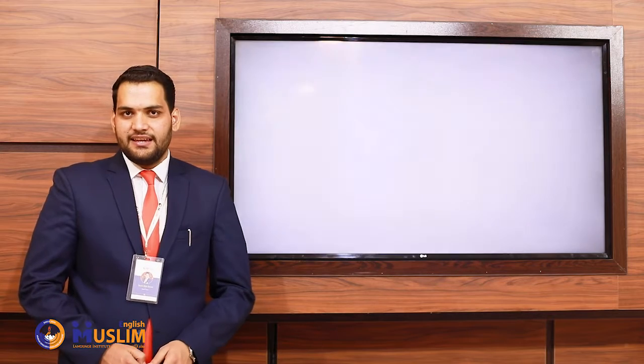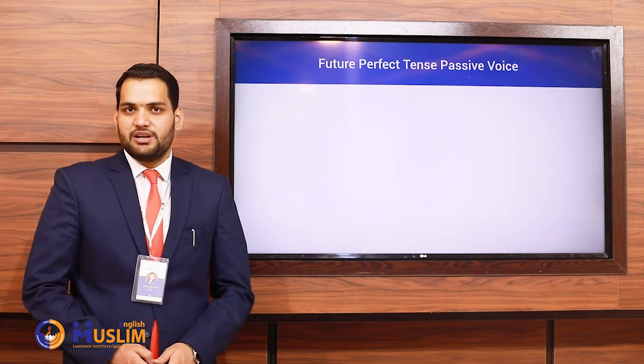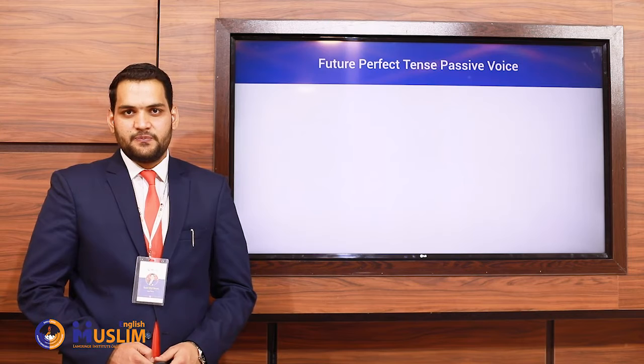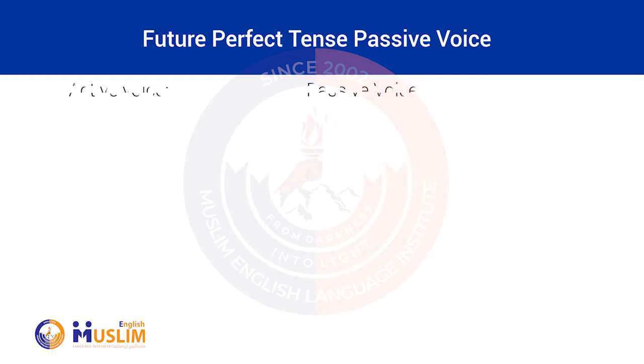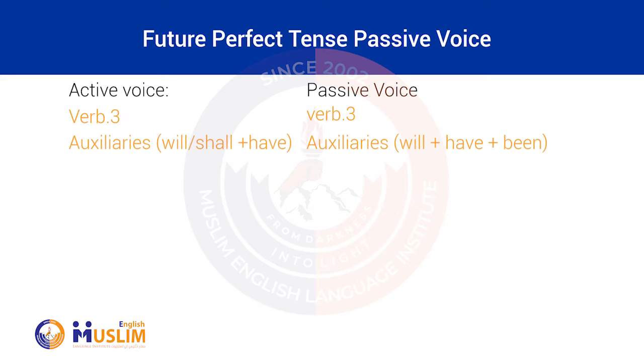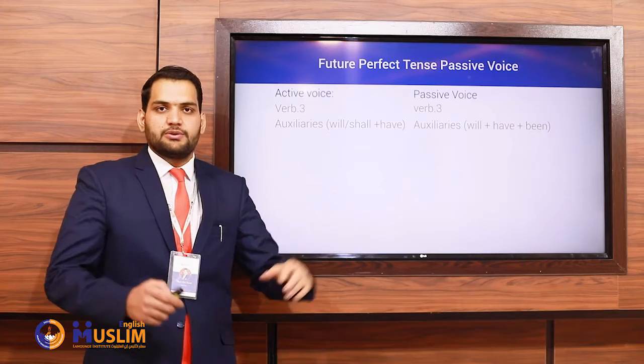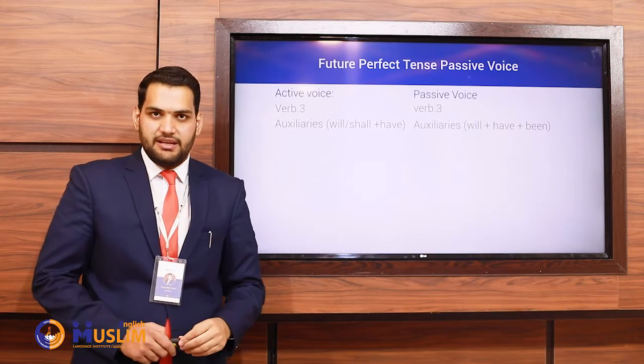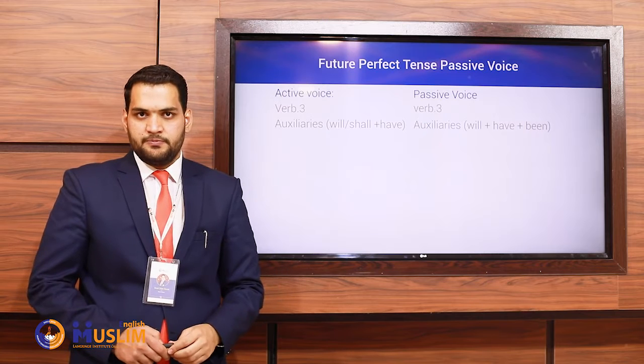In this lesson today, we're going to talk about the future perfect tense in passive voice. Let's get started. In active voice, we use verb 3. Likewise, in passive voice, we use verb 3. The helping verbs here are will or shall plus have. But in passive voice, we use will plus have plus been. You can also use shall plus have plus been, but that's not very common.